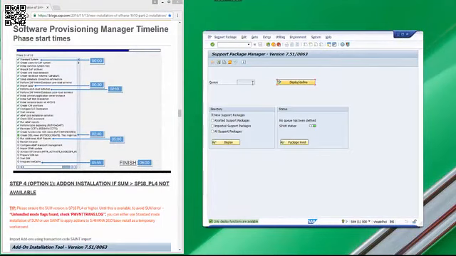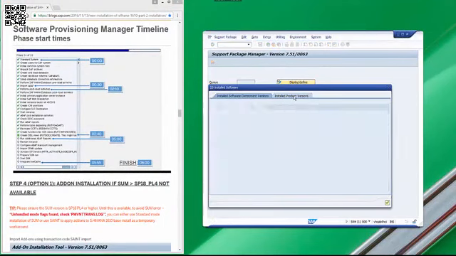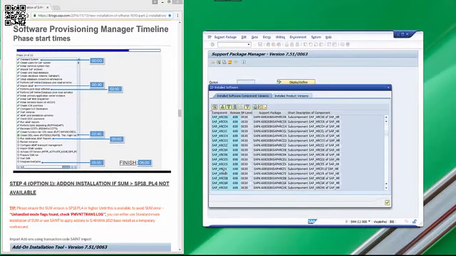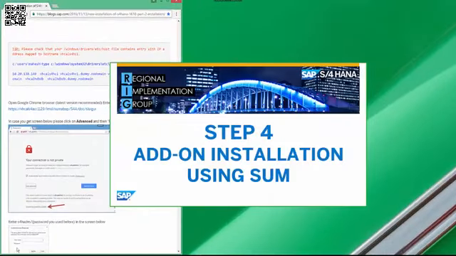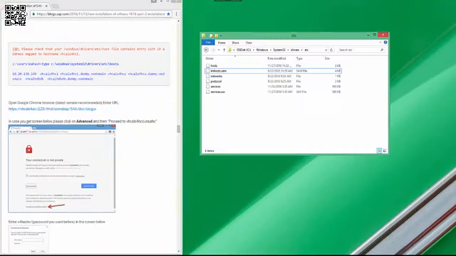For this, you log into the SAP system, click on package level, click on the installed product version tab, and there's only one entry here. You can go to the components tab and check what component levels are there after the base install. The next step is add-on installation using SUM.